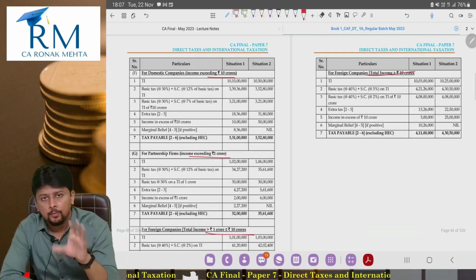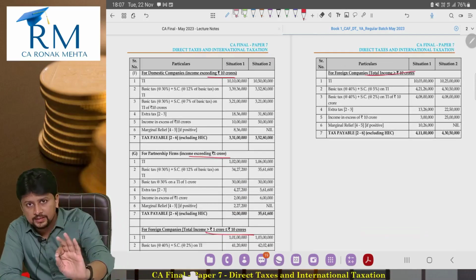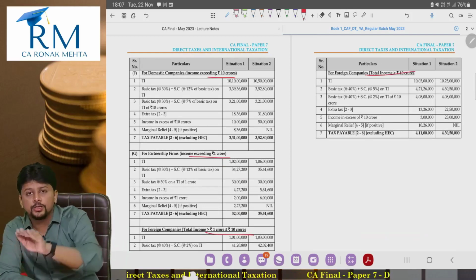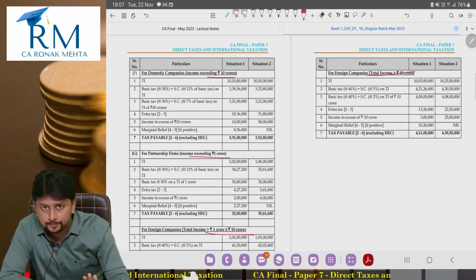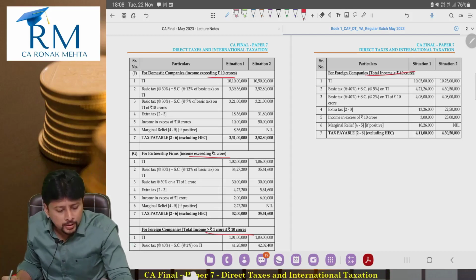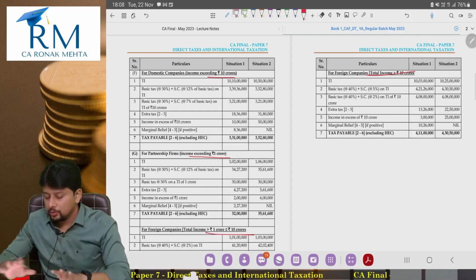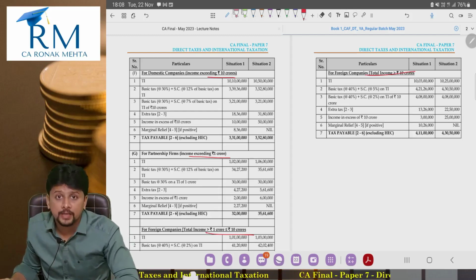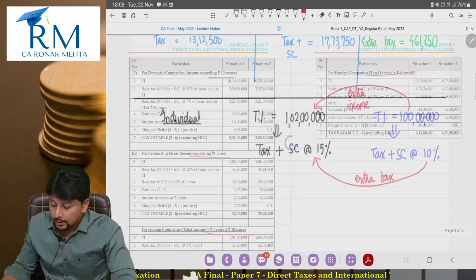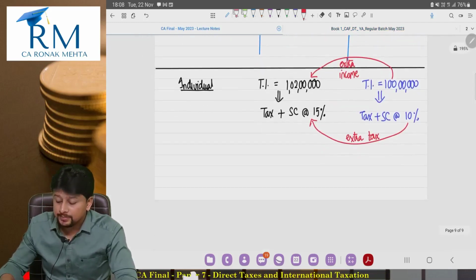So basically one example of every assessee where marginal relief will apply, and situation 2 where marginal relief will not apply. Whenever you get time, just go through these examples. You can cross check with a calculator and you will understand where marginal relief is applicable. This will basically help you when you are solving MCQs.